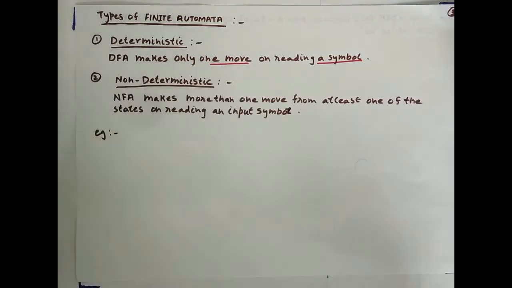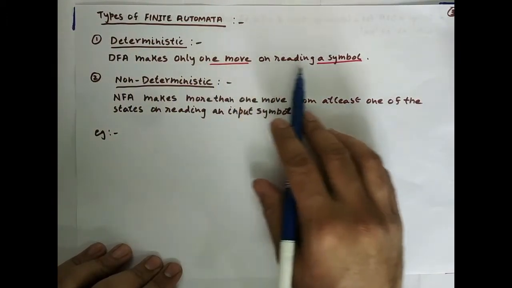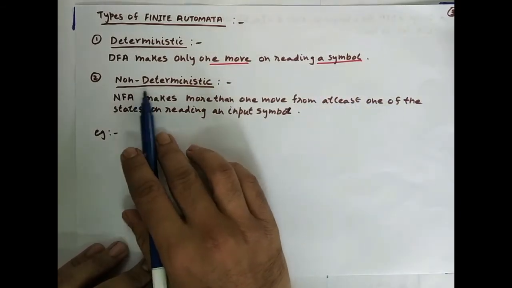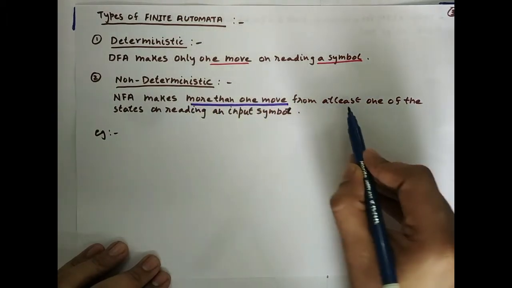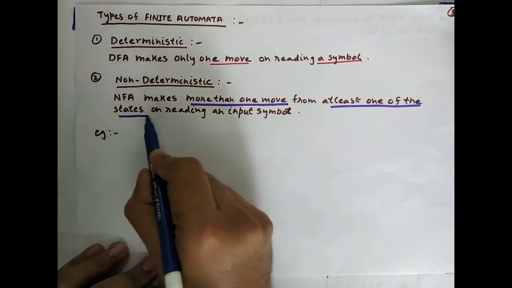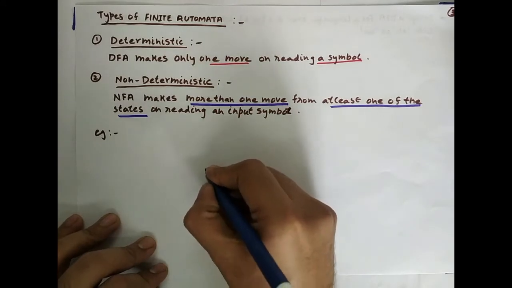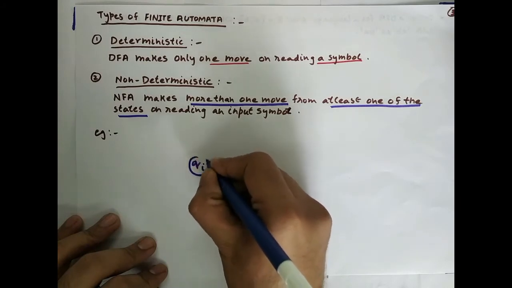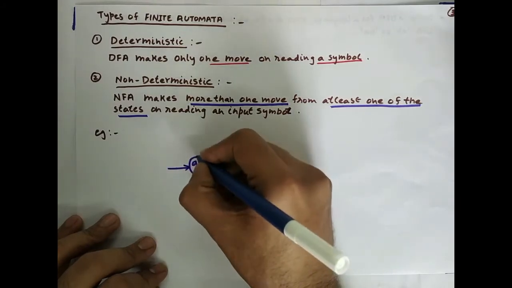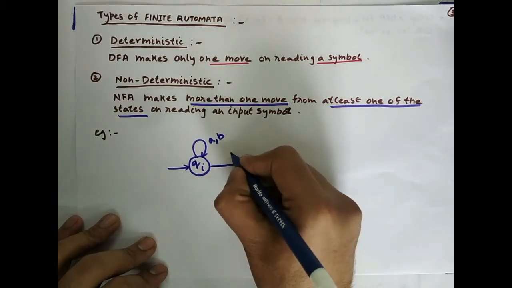So let's see the definitions. An automata is called deterministic if it makes only one move on reading a symbol, whereas the automata is called non-deterministic if it makes more than one move from at least one of the states on reading the input symbol. If there is some automata that is given to us, let's take some example. Say Qi, on reading A comma B, it goes to Qi. On reading B, it goes to Qj.